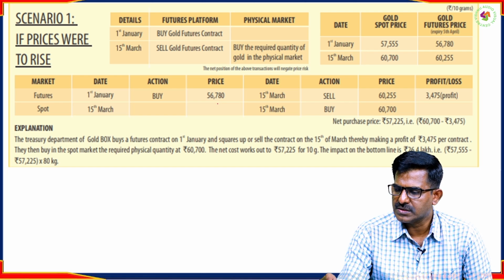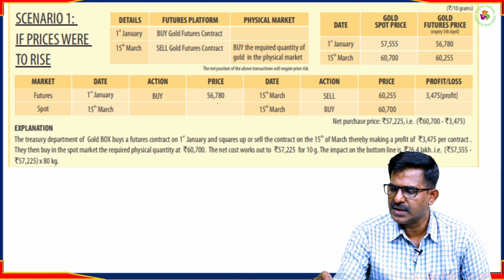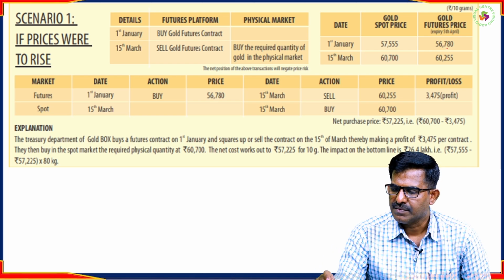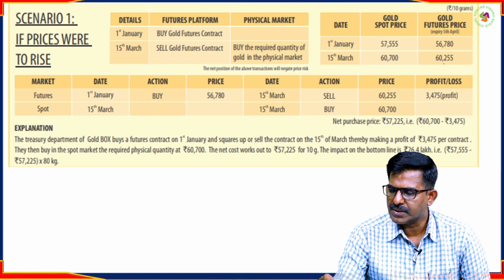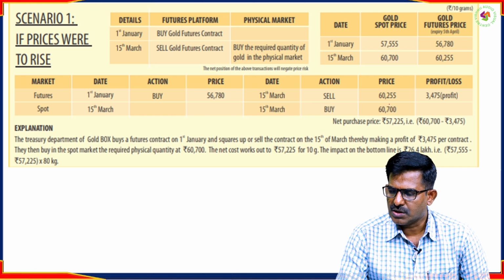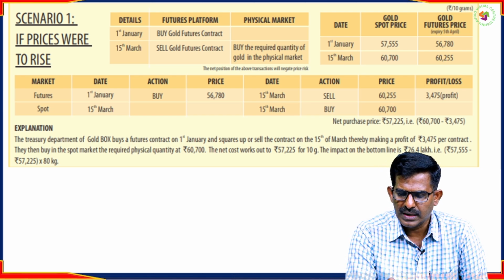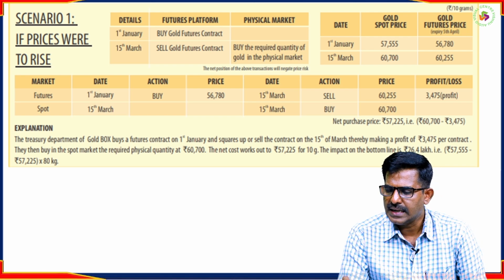At what price? If he enters a contract at 56,780, when he wants to exit the contract, at what price does he sell? On 15th March the price is 60,255. So he is buying the gold at one price, and selling on 15th March at another price.